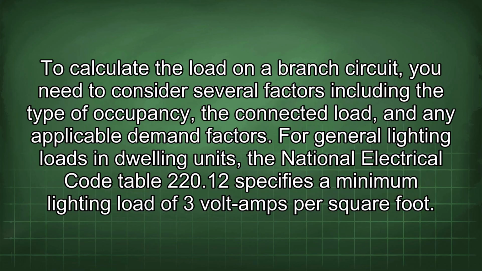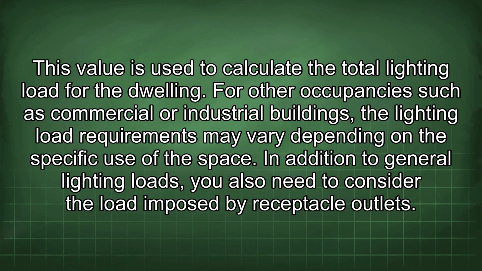For general lighting loads in dwelling units, the National Electrical Code Table 220.12 specifies a minimum lighting load of 3 volt-amps per square foot. This value is used to calculate the total lighting load for the dwelling. For other occupancies such as commercial or industrial buildings, the lighting load requirements may vary depending on the specific use of the space. In addition to general lighting loads, you also need to consider the load imposed by receptacle outlets.